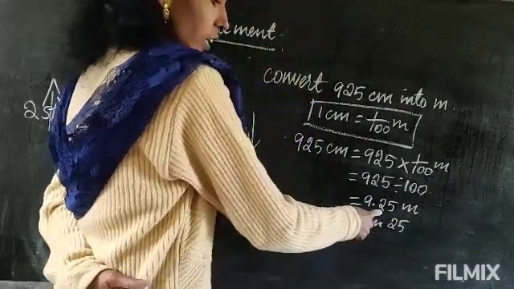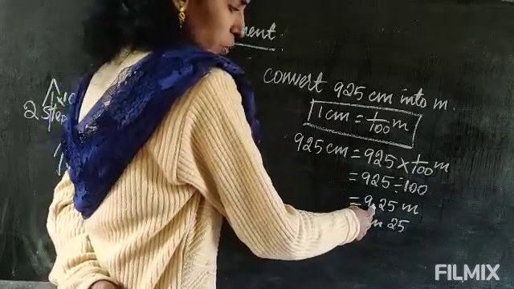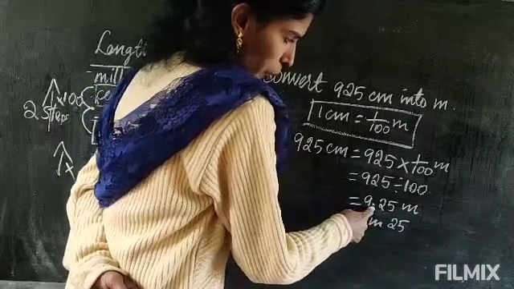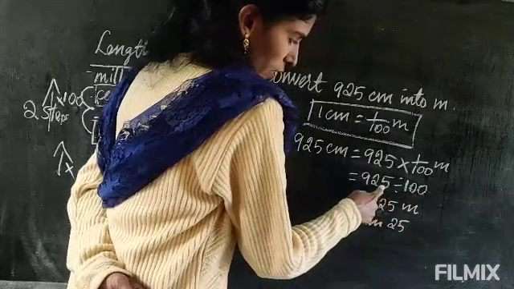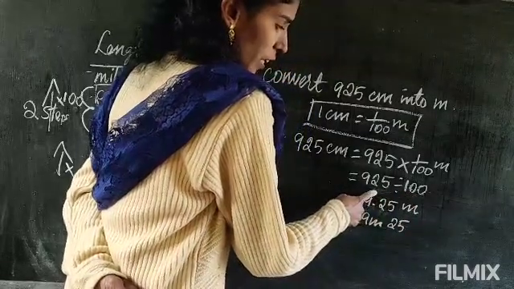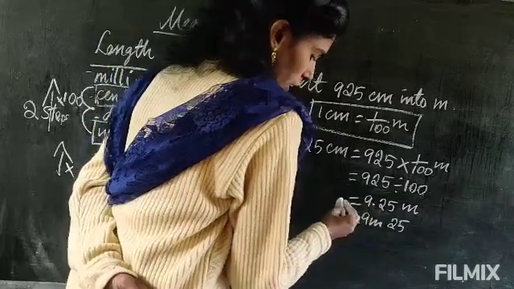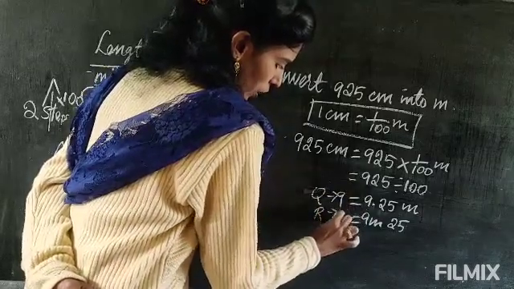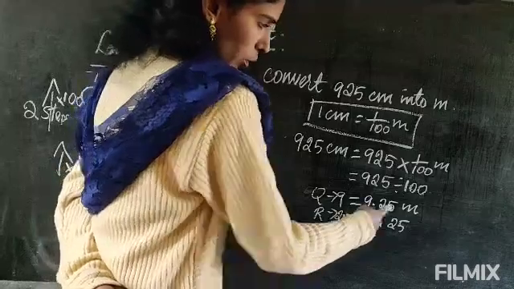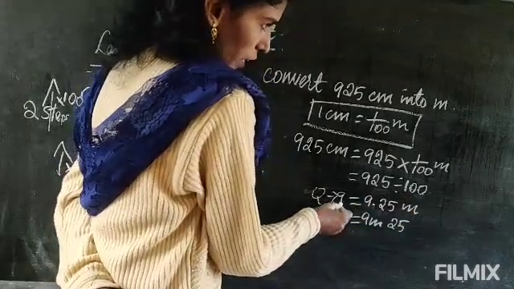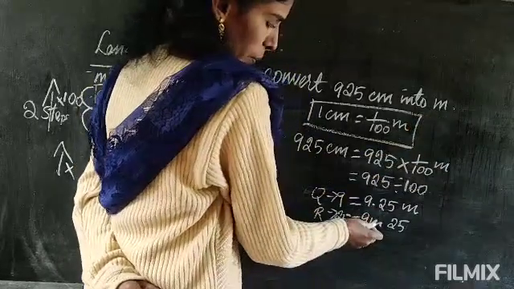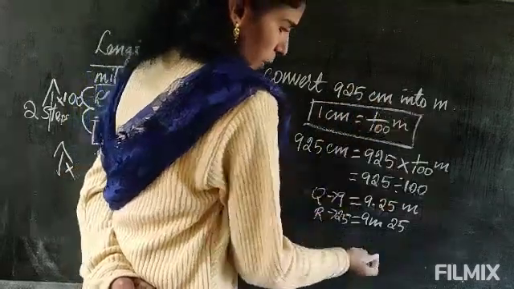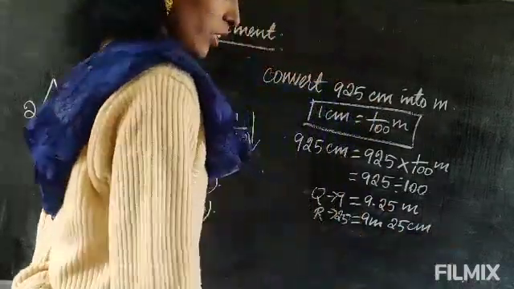Already you have learned this in division, no? This one will be the quotient and this will be the remainder. If you are not able to keep a point, as I have already taught you, if 2 zeros are there, the 2 digits from the right side will be the remainder. The remaining will be the quotient. So here 9 is the quotient and the remainder is 25. The quotient is what you have converted into, so that will be the meter. Again the remainder is what is remaining from this 925, 25 centimeter is remaining. That's all.